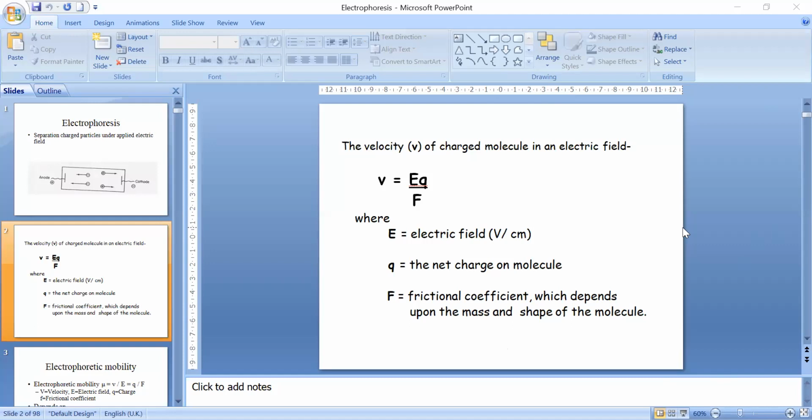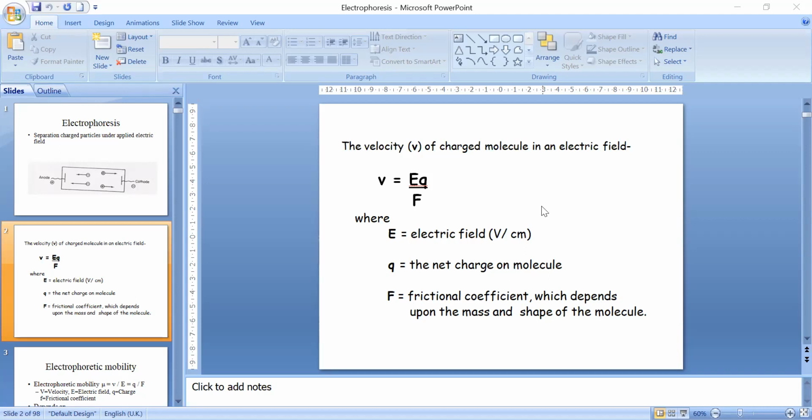I told you about differential migration. So differential migration means when the components of a mixture migrate with different velocity. Like in a chromatographic system, some components are moving fast and some components are moving slow. That concept is called differential migration, and differential migration is essentially required for any separation.